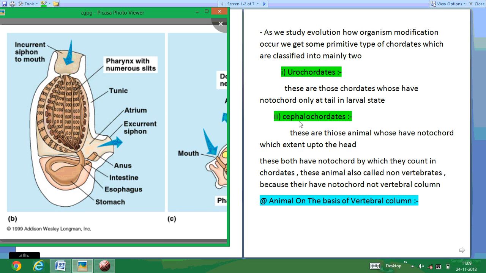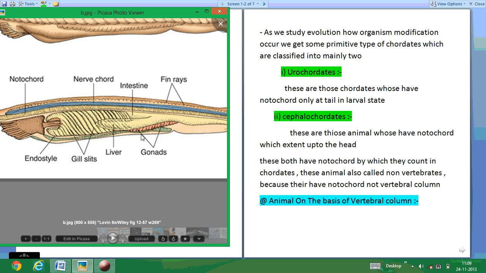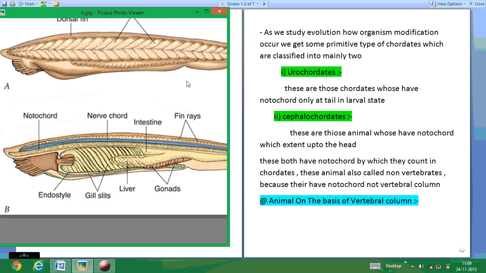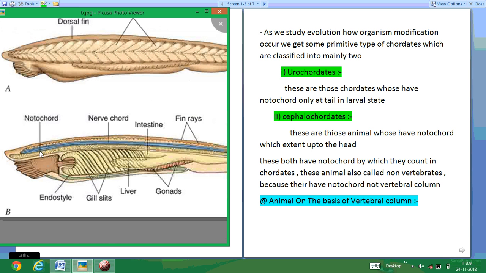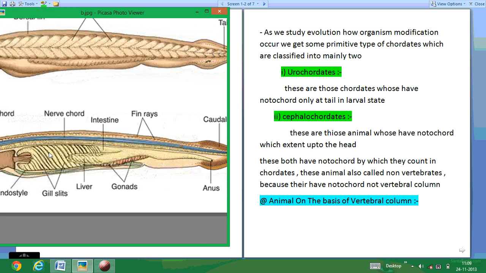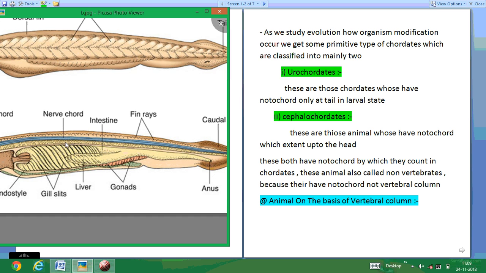Then we can talk about the cephalochordates. These are those animals which have a notochord from head to tail region. There is an example of Amphioxus. Amphioxus is an example of cephalochordata having a notochord. As we see in the diagram, the notochord starts from the head and goes till the tail. The notochord remains throughout life, whether in the adult or in the larval stage.